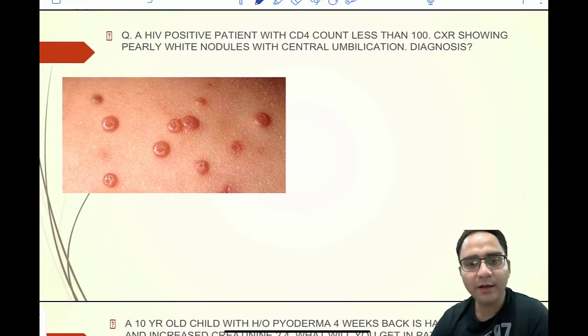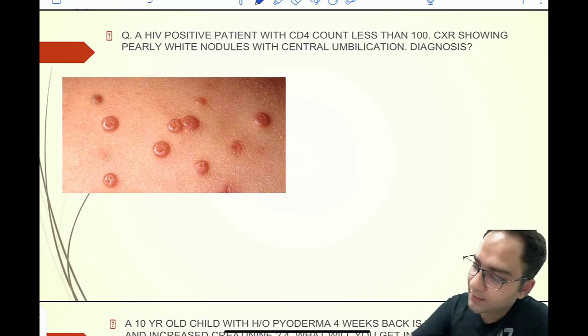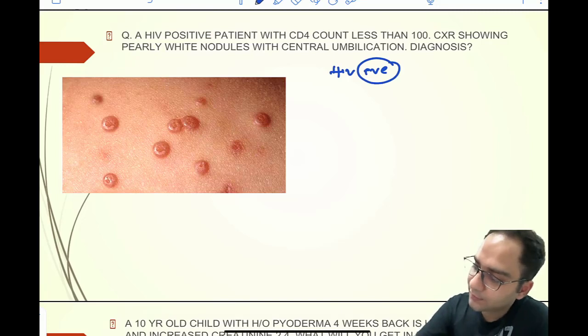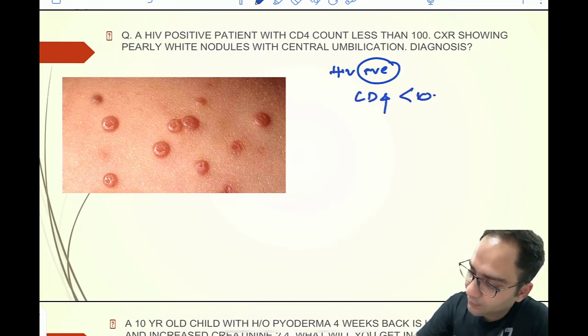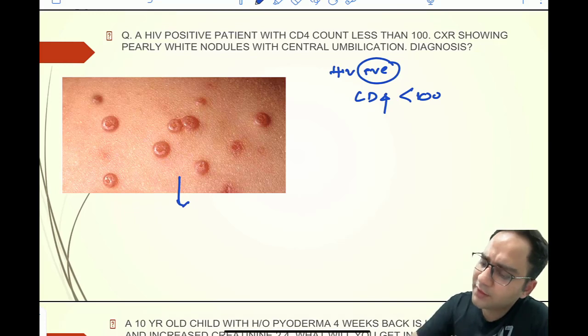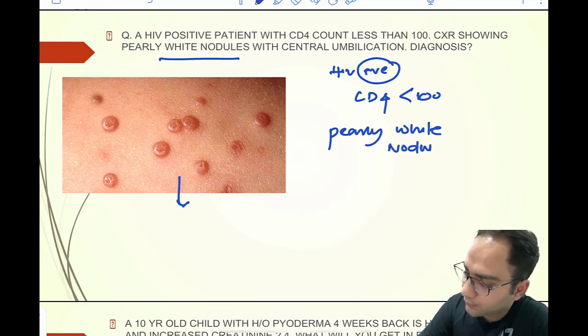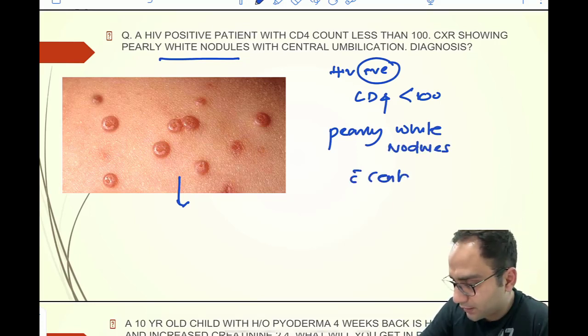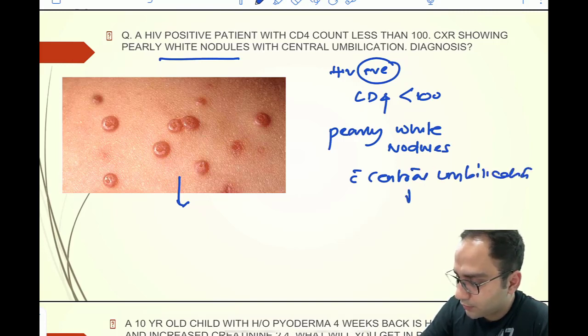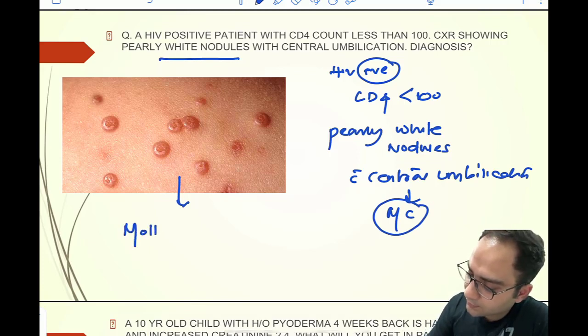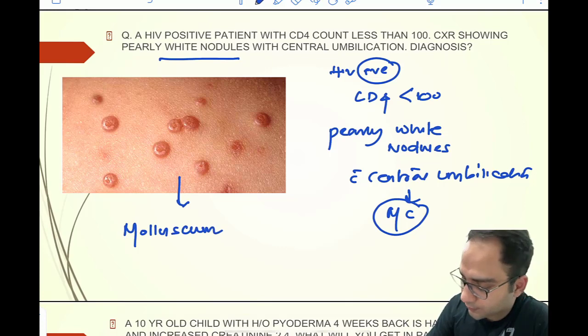Next question is an integrated medicine and derma question. You have an HIV positive patient whose CD4 count is less than 100, with a rash, and they have already mentioned pearly white nodules with central umbilication. So whenever they are mentioning this, you should remember that your answer is molluscum contagiosum, right?